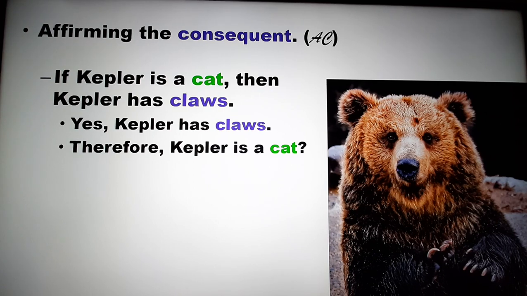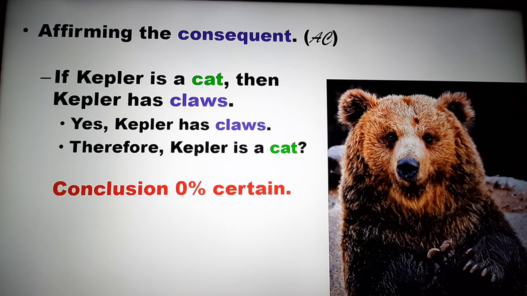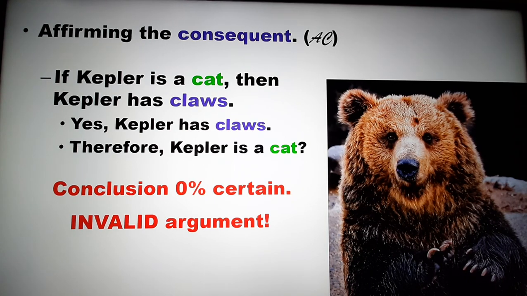And so simply saying, well, Kepler is a cat because Kepler has claws is an invalid argument. You have 0% certainty about whether or not that conclusion that Kepler is a cat is true.